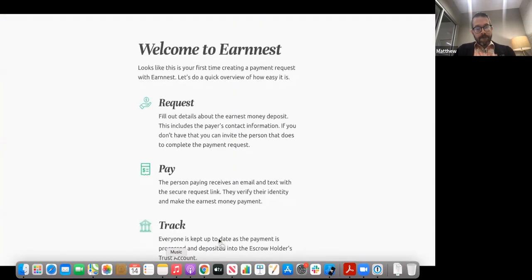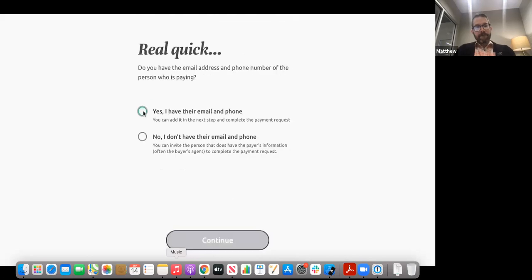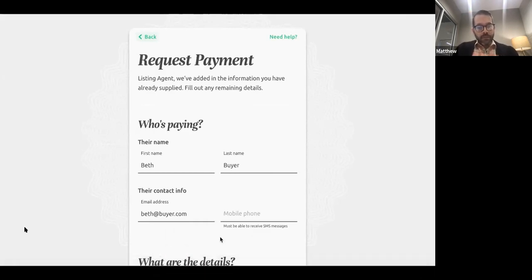If this is your first time logging in, you'll see a quick overview of how to make your first request. Click Start a Payment Request. As the buyer's agent, you'll confirm that you have the email address of the person who is paying and click Continue. If you've written your contract within .loop, the form will pre-populate with your buyer's name, email, phone number, earnest money amount, and the property address. If you have not written your contract within .loop, you can manually fill in any pieces of missing information.